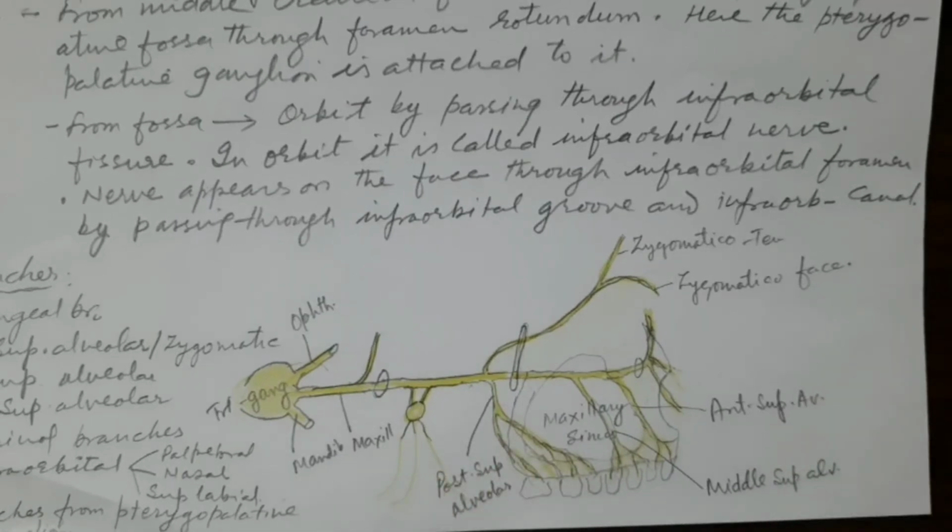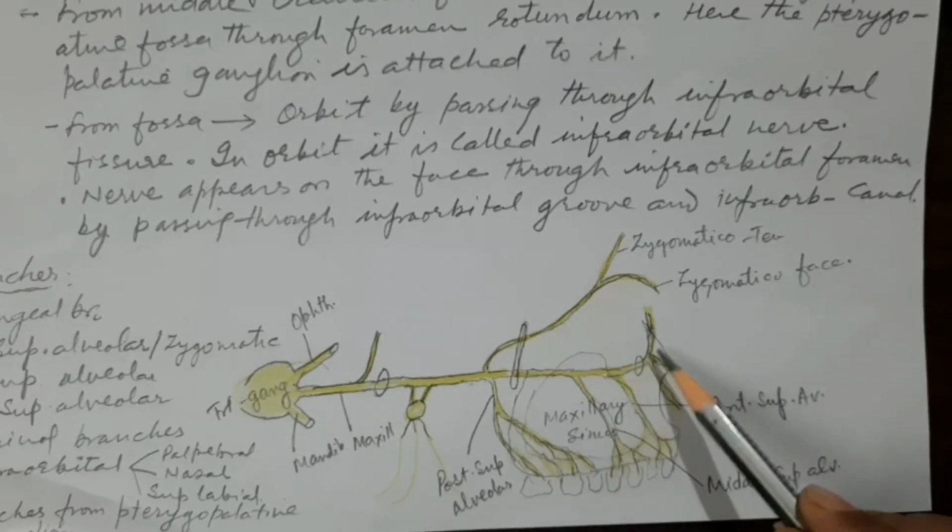And I said that they are called alveolar because they go to the alveolar process, which provides the socket for the teeth of the upper jaw, and to which they will supply. The middle superior alveolar will supply the premolar teeth and the canine, and the anterior superior alveolar will supply the incisor teeth. So these are the three alveolar branches of the maxillary nerve for the upper jaw.